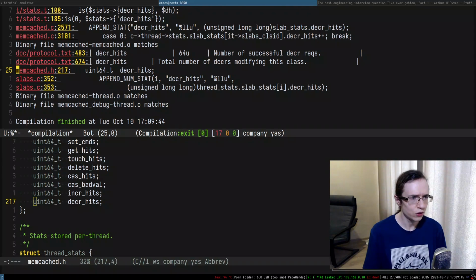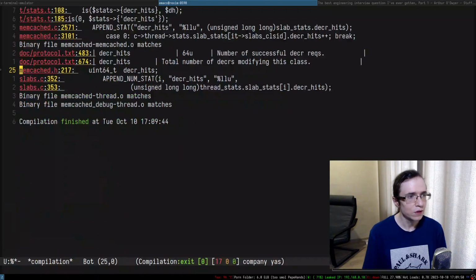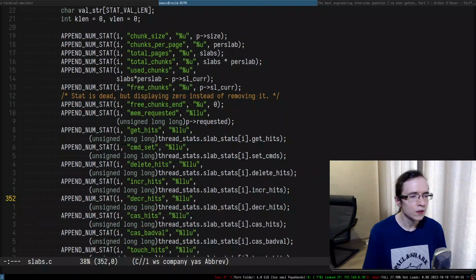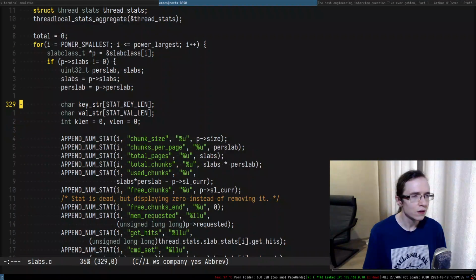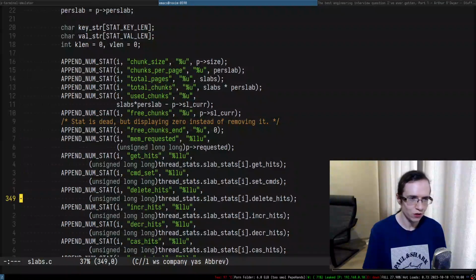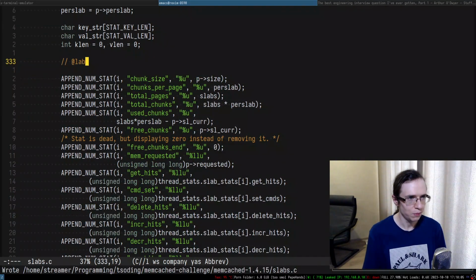So this is the definition. So this is definitely where I'll have to add slab. That's for sure. So isn't that slab stats? Okay, so there's a lot of duplicate code, so I also have to do it in here as well. So slab.